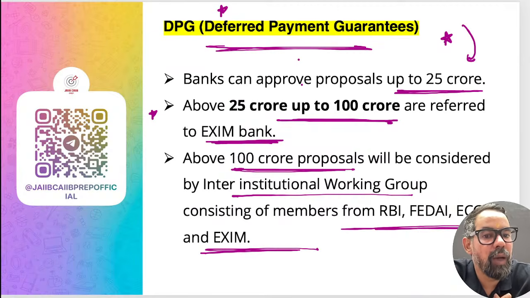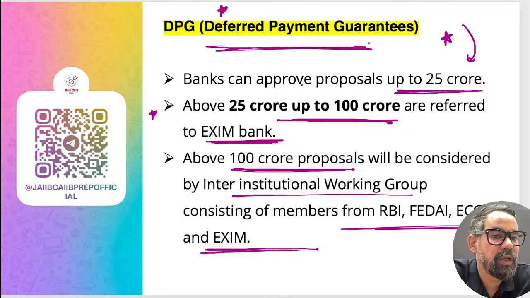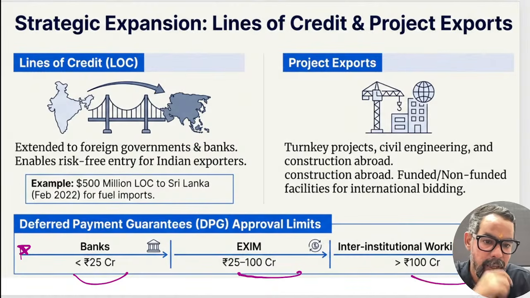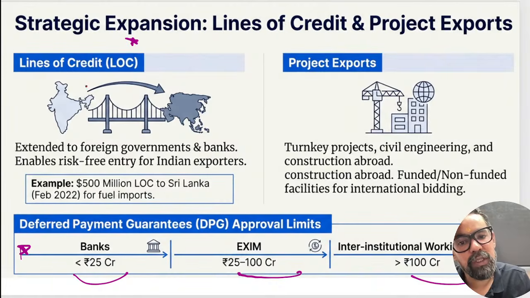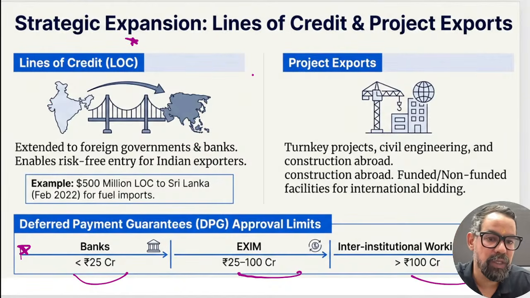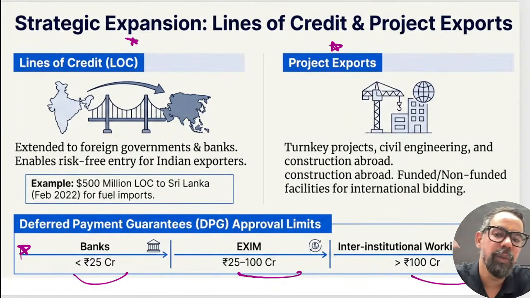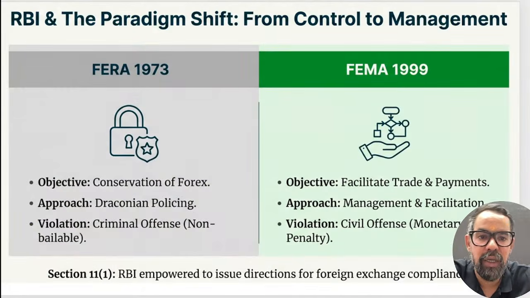When it comes to a deferred limit, these are the deferred payment guarantees. And the LOC, the line of credit, is provided by the government to another nation, where they are procuring goods from our country's exporters, right? Project export is for bigger projects like turnkey projects and others, which generally come under this one, right? So this is something. Yes, ECGC is equal to insurance.